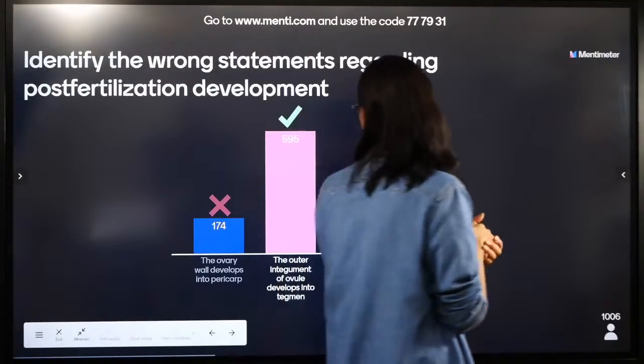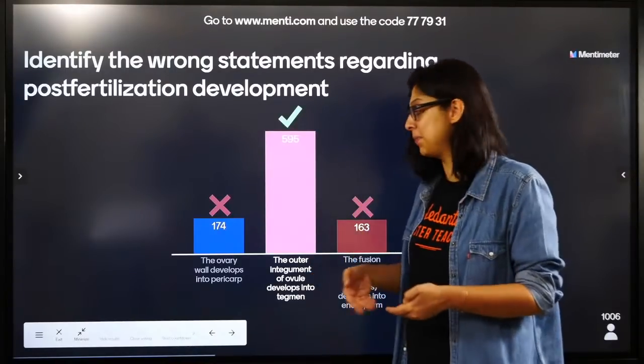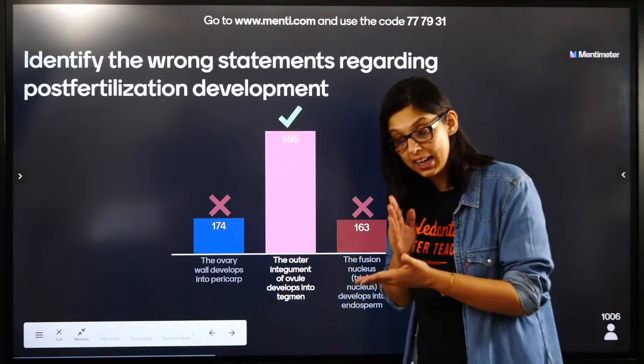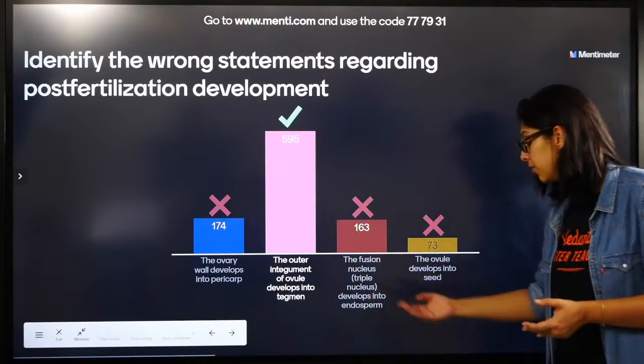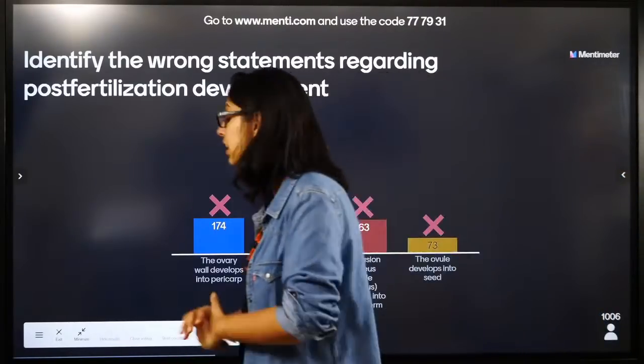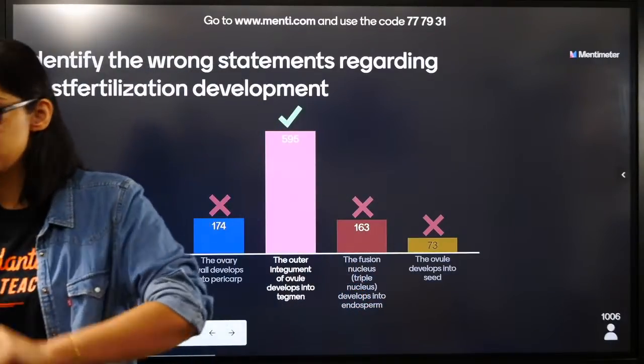Identify the wrong statements regarding post-fertilization development. The outer one is called testa, then the tegument. The ovary develops into the pericarp, correct? Yes. The fusion nucleus develops into endosperm, yes. The ovule develops into the seed, the ovary into the fruit. The testa and tegument, which is edible in pomegranate.